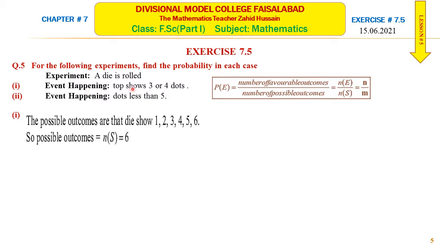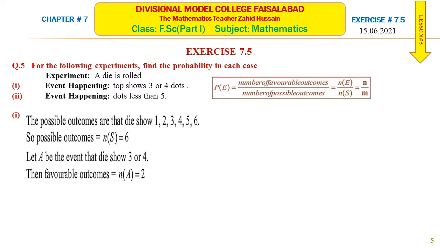The event A is that the top shows 3 or 4. 3 is in the outcomes once, and 4 is also once. So there are two numbers that may be on the top. So the number of favorable outcomes is 2. Use the formula to find the probability. The probability of A is equal to the number of elements of A divided by the number of elements of S. The number of elements of A is 2 and the total number is 6. Simplifying this, we will get 1 by 6. If you write this answer as 2 over 6, you may lose your marks. Always write the probability in simplified form.